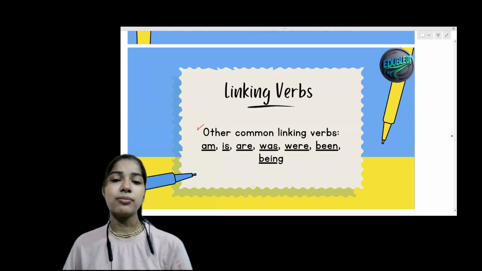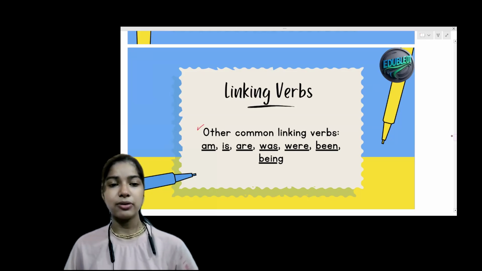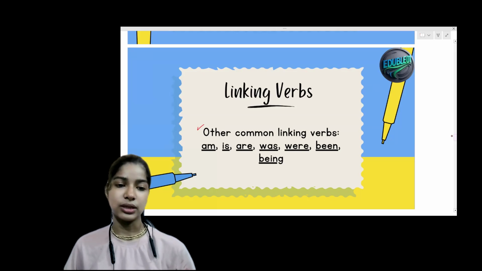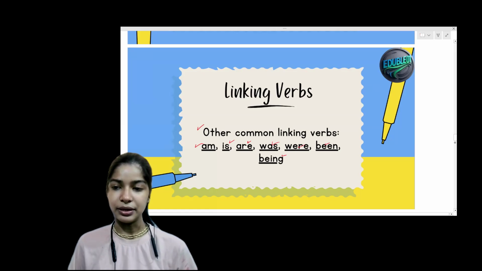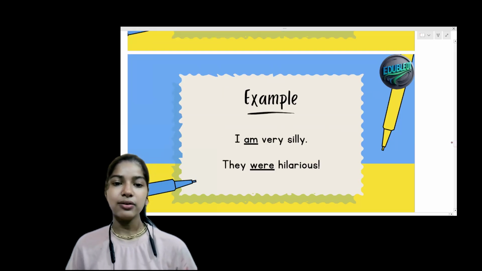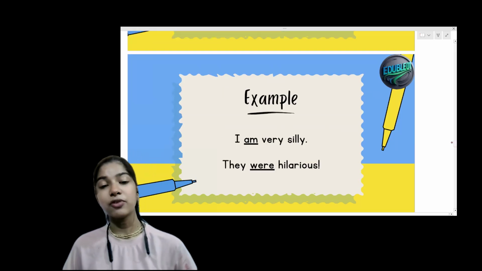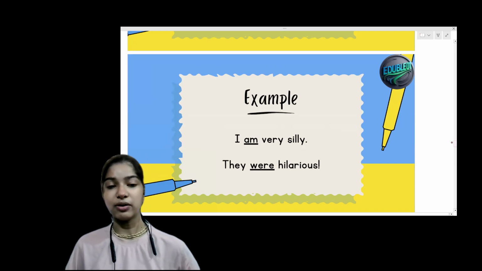We can say other common linking verbs. Let's see about other common linking verbs. Those are am, is, are, was, were, been, and be. Okay, kids? Now let's take some examples from these common linking verbs.